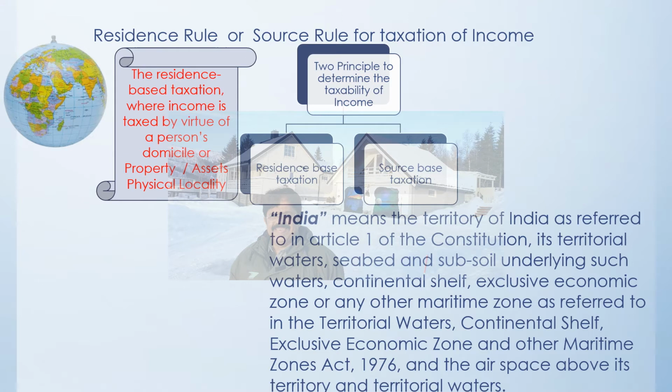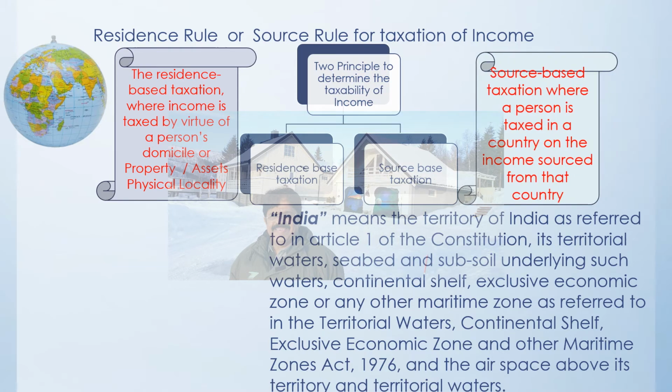In residence-based taxation, the income is taxed by reason of a person being domiciled in that particular country, here meaning India, or a citizen of India, or staying a particular number of days here within India, or his property or asset being physically located in India. And when the taxation is done on this basis, we normally term it taxation on the basis of the residential rule, or it can be on the source basis.